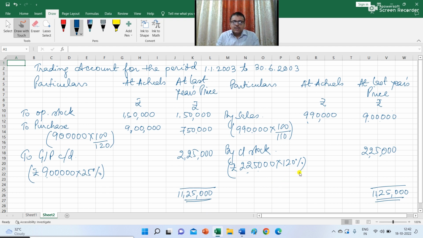So the closing stock at the current price will be 2,70,000. 12,60,000 is the total of the credit side, and the gross profit will be 2,10,000. So the value of closing stock on the date of fire will be 2,70,000.